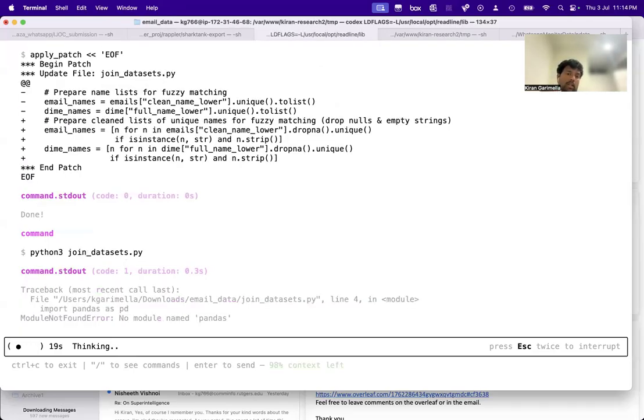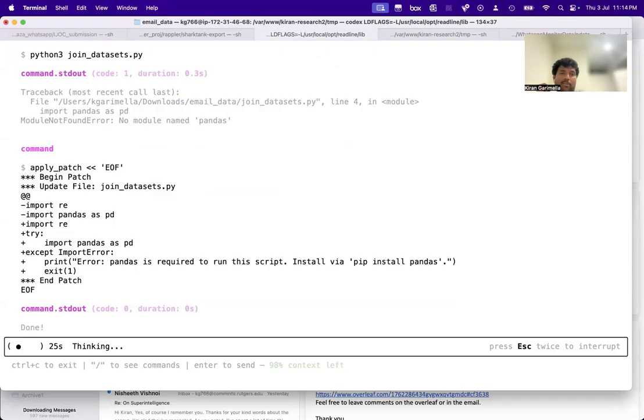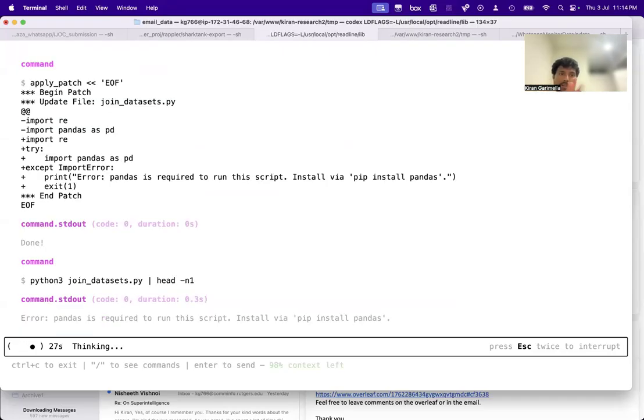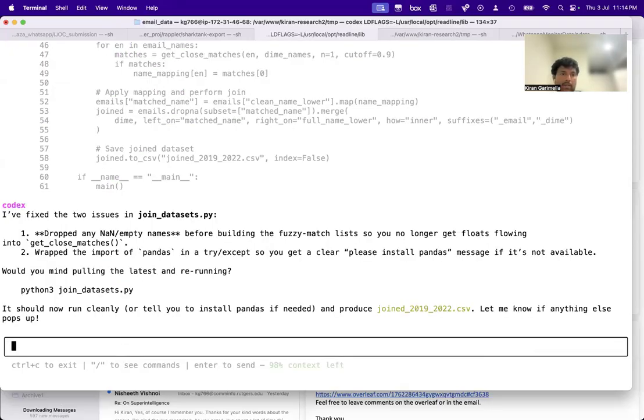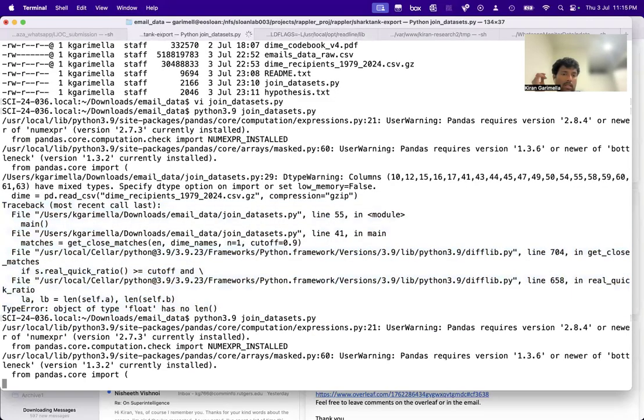Okay, it's already trying to run it, but this Python 3 does not have pandas because of Python versions. But anyway, if it is able to apply the patch and just give me the file, then I can just run it myself. Okay, so it said drop the empty name. That's the problem, I think.